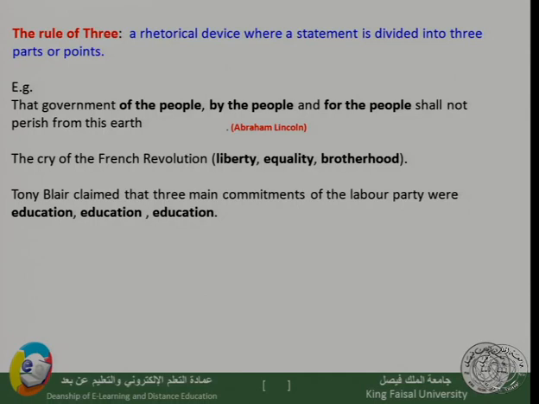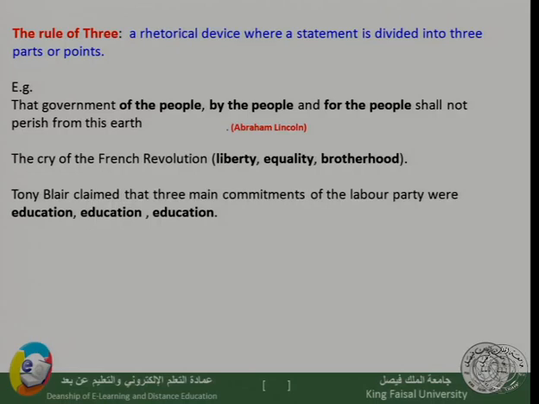When a president or a prime minister is giving his speech, we notice that he divides his statements, his sentences, into three parts. This division can make the statement more important, and it might become more effective to the audience who are listening.